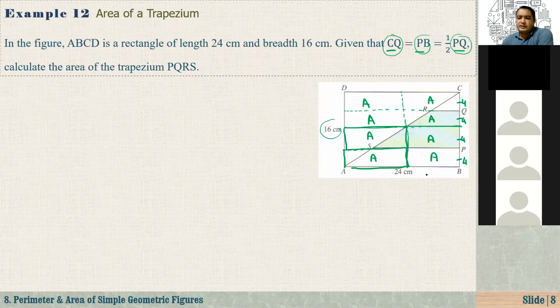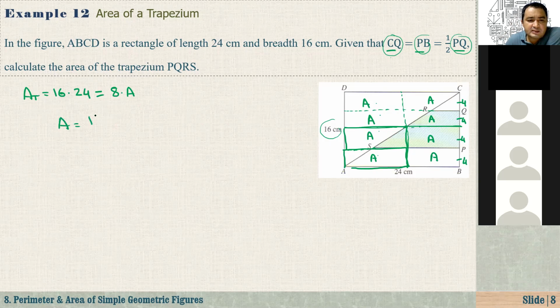Okay. So now, what is the area of the rectangle? It is length times width. The total area of the rectangle equals 16, its width times length. It is 24. Let me just not multiply this. Here, that's equal to how many 8s do we have? 1, 2, 3, 4, 5, 6, 7, 8, right? So that's equal to 8 times A.